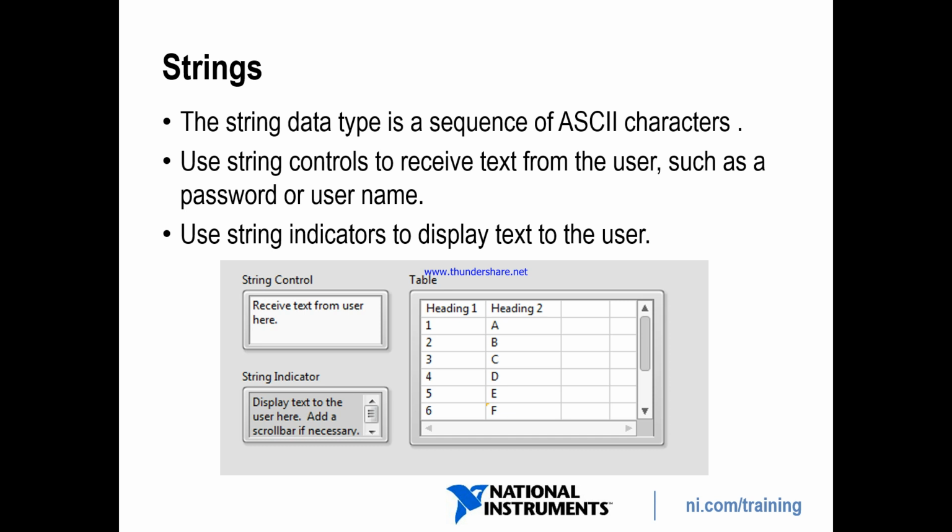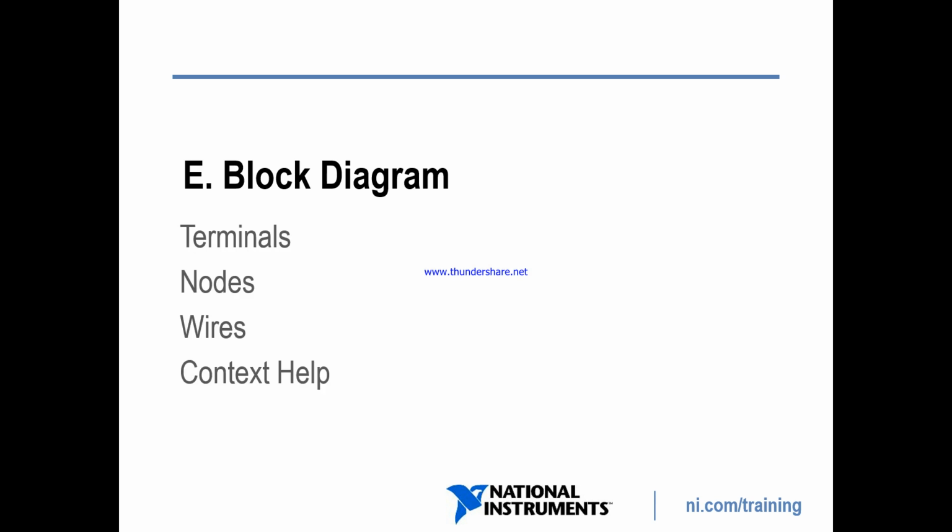String. The string data type is a sequence of ASCII characters. Use a string control to receive text from the users, such as a password and username. The string indicators display the text to the user.